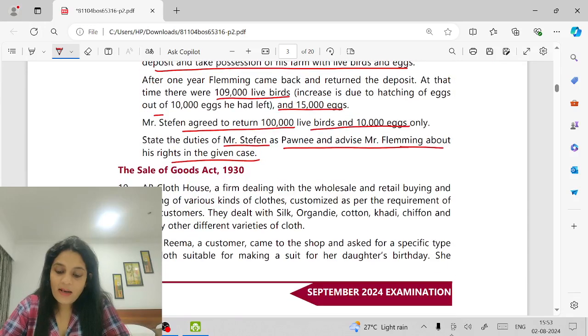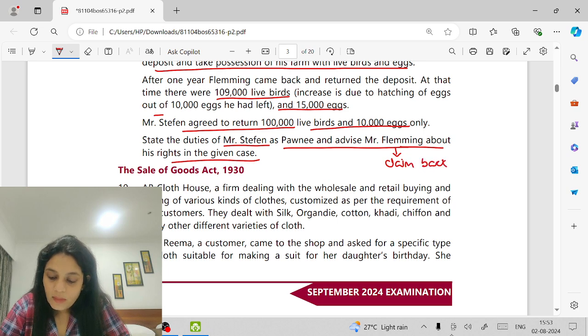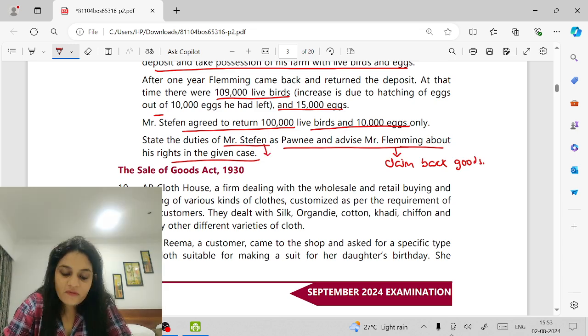First of all, can Mr. Fleming, as the pawner, has a right to claim back his goods? Yes, claim back his goods. Now, as Mr. Stephen was the pawnee, it is his duty to return the goods back on the receipt of money. Further, as per the contract of bailment,